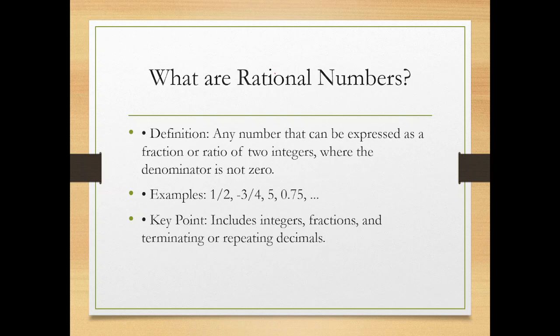What are rational numbers? Any number which is in the form of p by q is known as a rational number. So here we have two conditions. The very first condition is p and q are integers. The second condition is denominator q should not be equal to 0.